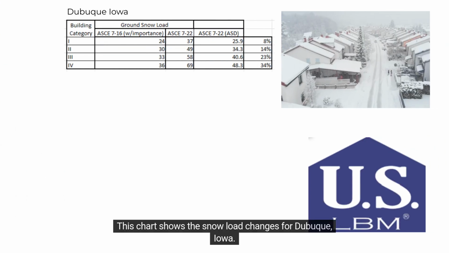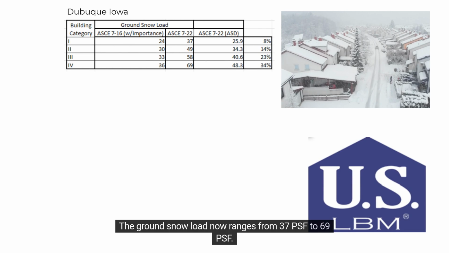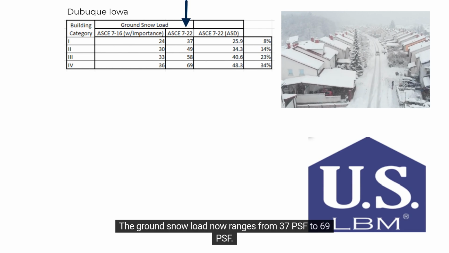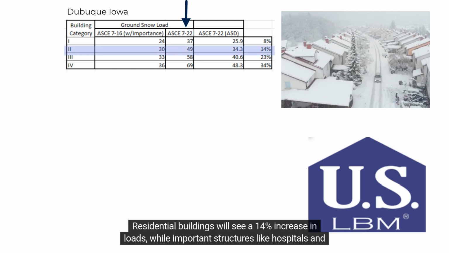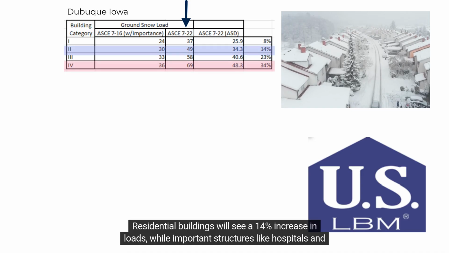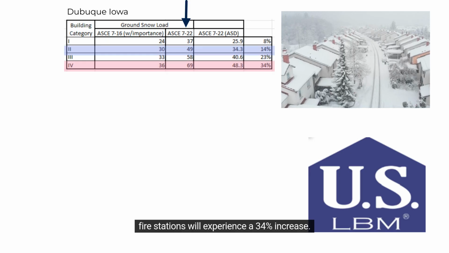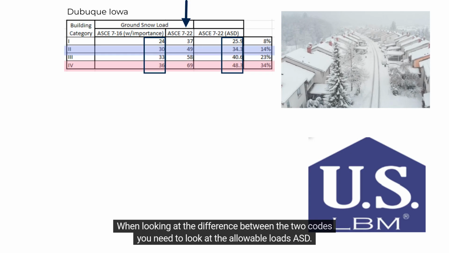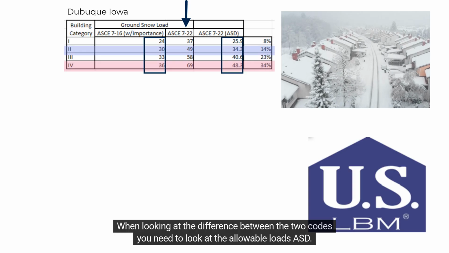This chart shows the snow load changes for Dubuque, Iowa. The ground snow load now ranges from 37 PSF to 69 PSF. Residential buildings will see a 14% increase in loads, while important structures like hospitals and fire stations will experience a 34% increase. When looking at the difference between the two codes, you need to look at the allowable loads, ASD.